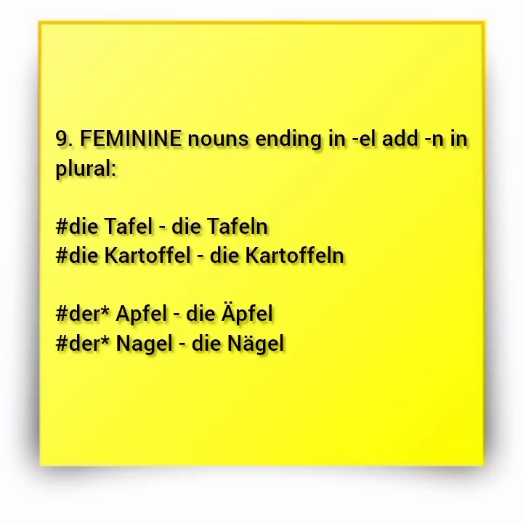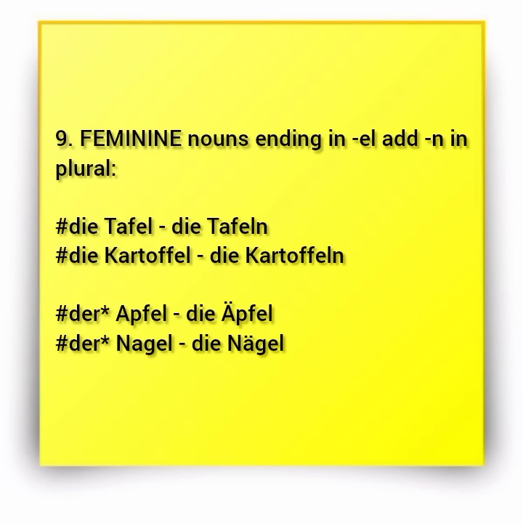Now, these ones are not feminine, like Apfel. Apfel is not feminine, it is masculine. Der Apfel. This one doesn't add N in plural. Instead, it remains the same with only an umlaut, becoming die Äpfel. Der Apfel, die Äpfel, right? Der Nagel, die Nägel, right? So these ones end in EL, but they're not feminine. So this rule number 9 was only for feminine nouns ending in EL, add N, right?